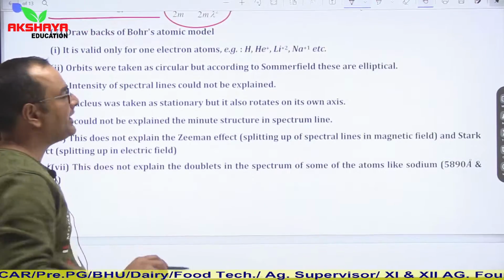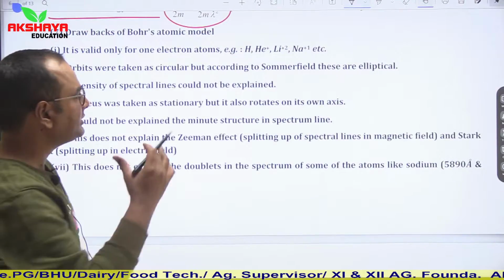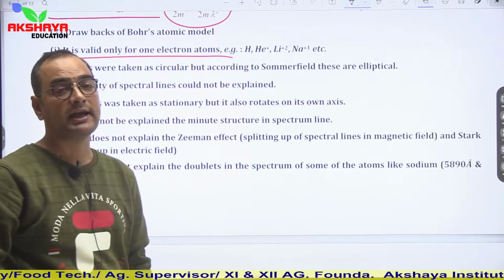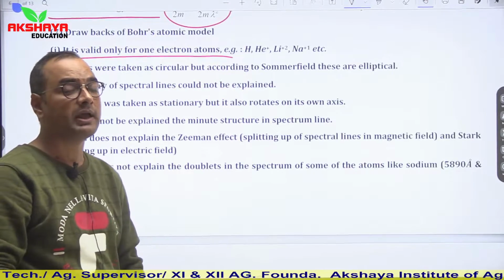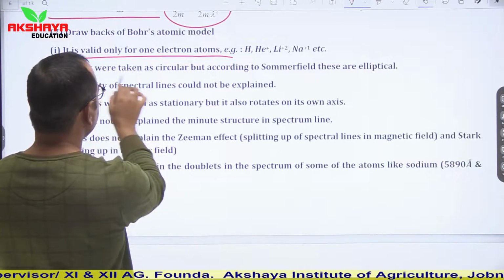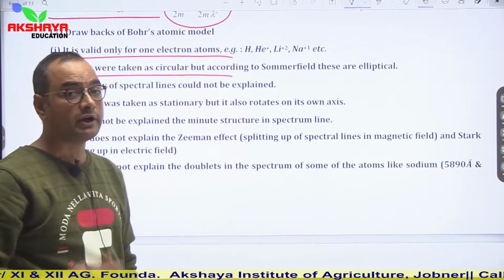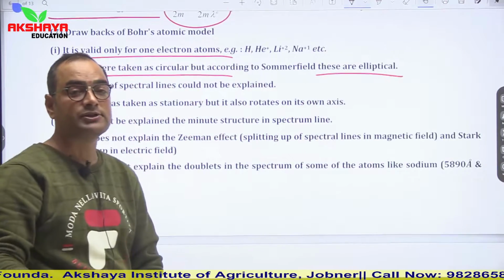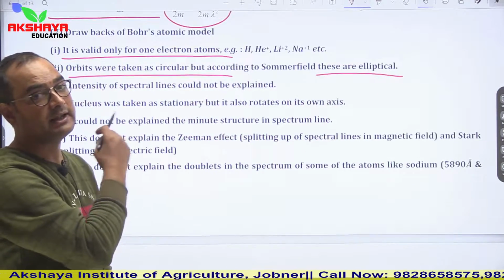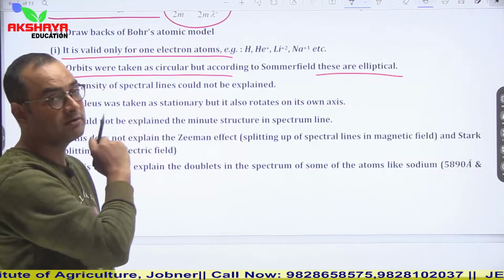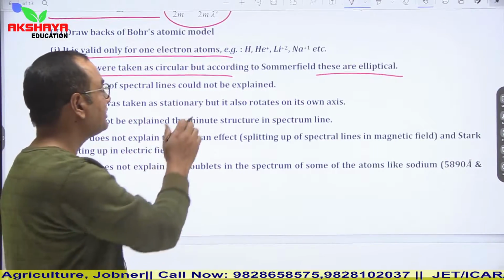Now, drawbacks of Bohr's model. First, it is valid only for hydrogen-like atoms, meaning atoms having a single electron. Second, orbits were taken as circular, but according to Sommerfeld they are elliptical. According to Sommerfeld's theory, the orbits in which electrons revolve around the nucleus are elliptical, while Bohr considered them circular.